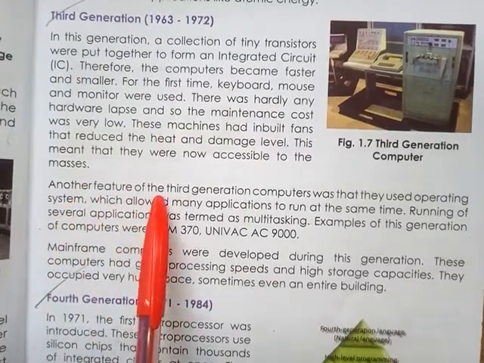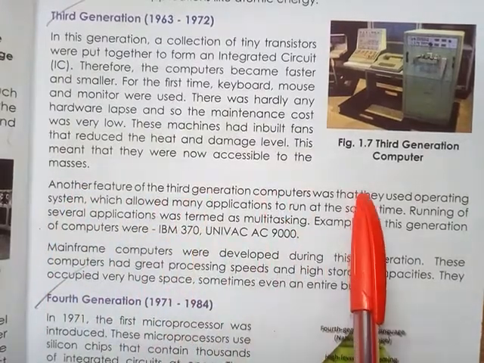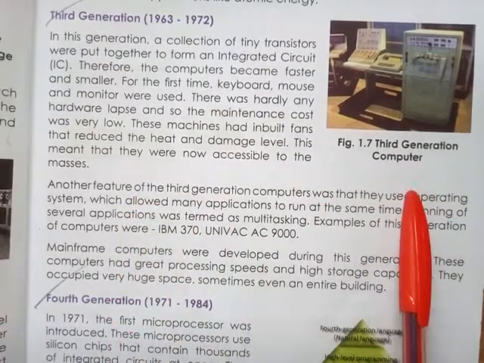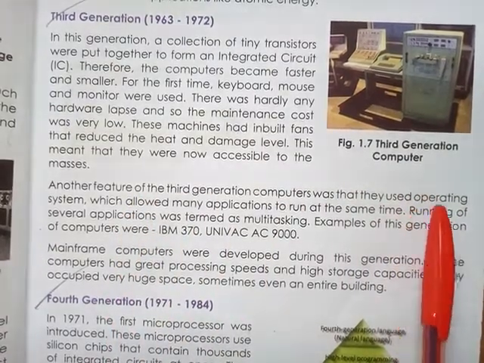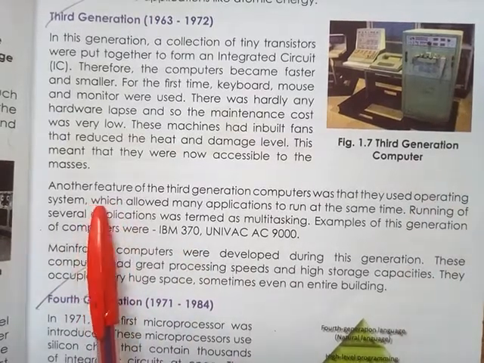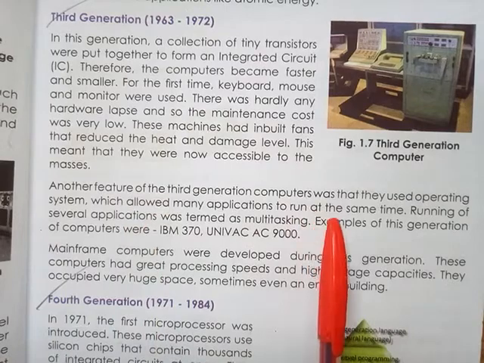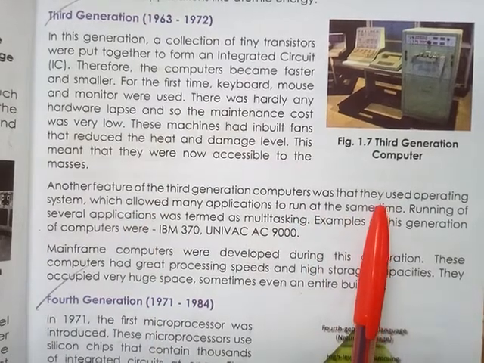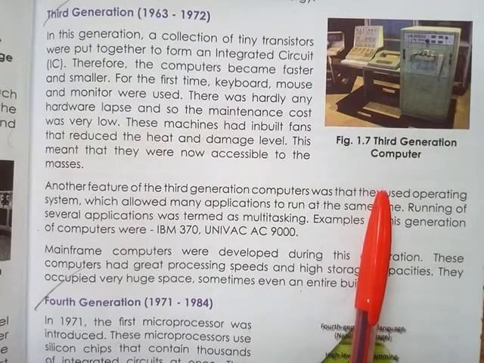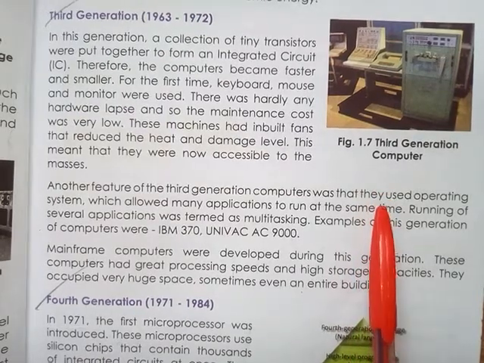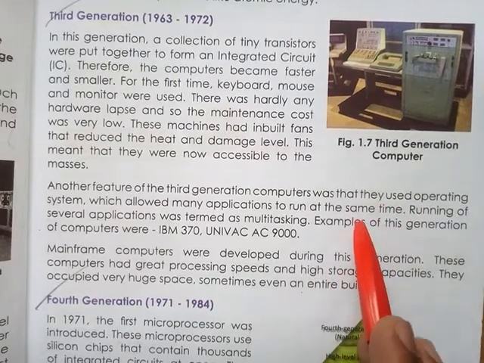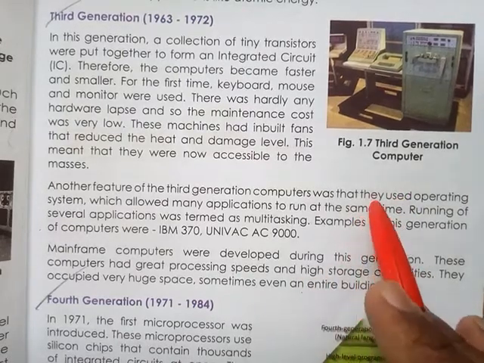Then another feature of the third generation computer was that they used operating systems, which define the platform on which they operate and allow many applications to run at the same time. This is the main use of a computer: at one time you can operate any number of applications, meaning you can do more work at a time.